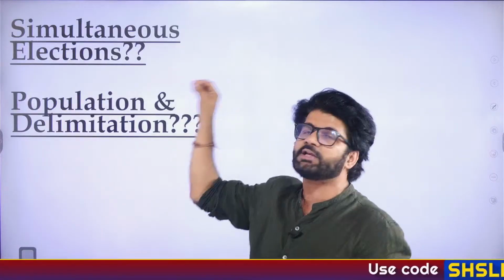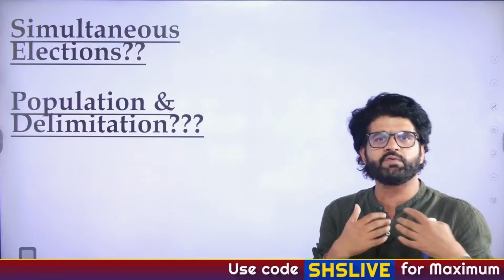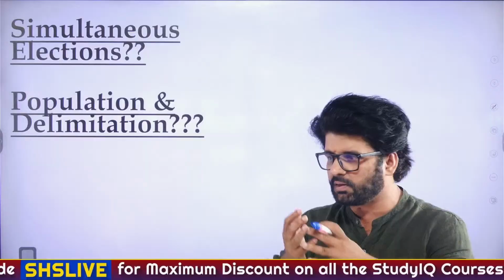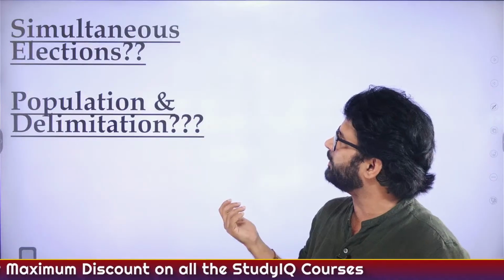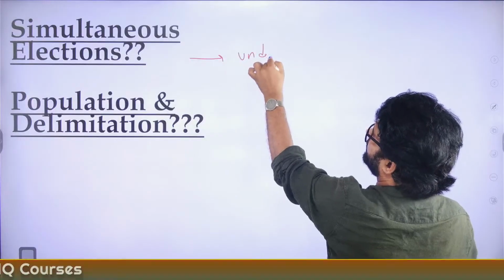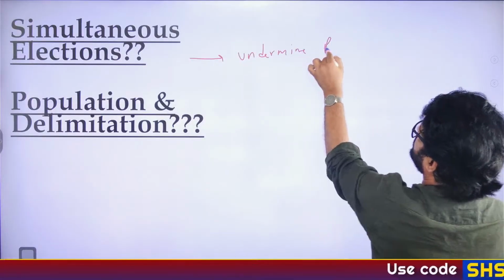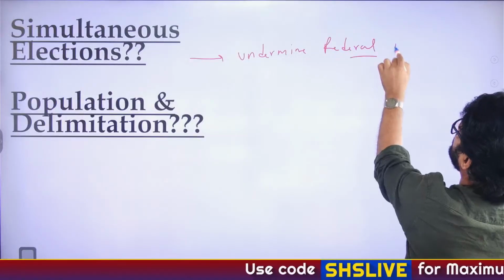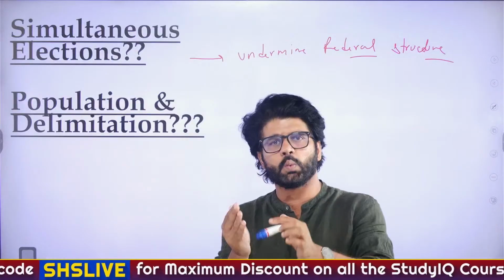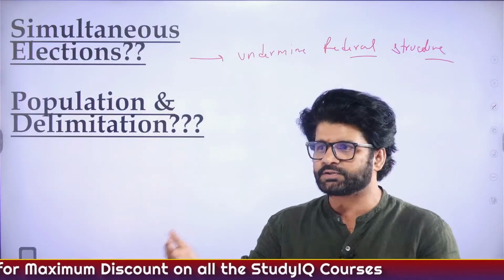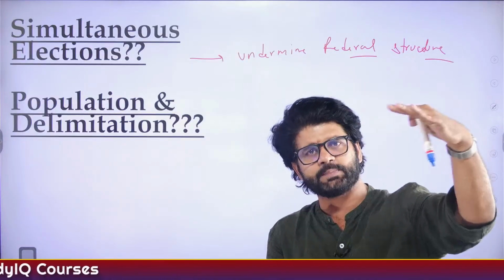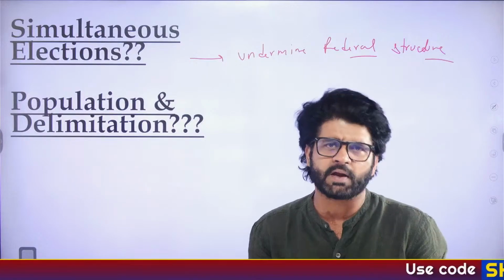One major negative point, and the biggest issue with simultaneous election, is: do we have enough resources? Do we have enough machinery? Do we have enough armed personnel, everything which we need for carrying out this simultaneous election? The other thing is, does simultaneous election undermine federal structure? What will happen if a state government fails or loses majority? Let's say they lose their majority after 2.5 years, so will they be elected for the remaining 2.5 years? What will happen in that scenario? We are saying that state election will happen at the same time when central election is happening. So again, are you undermining the federal structure of our country?